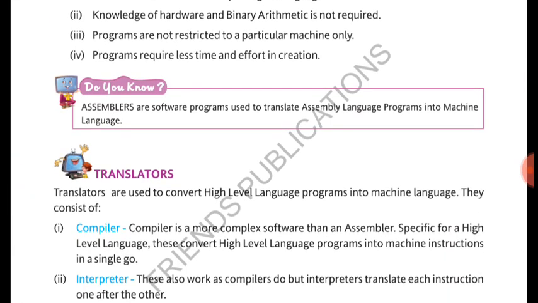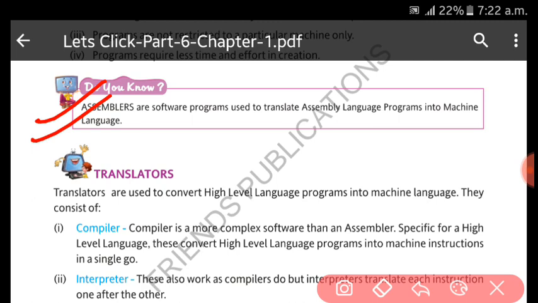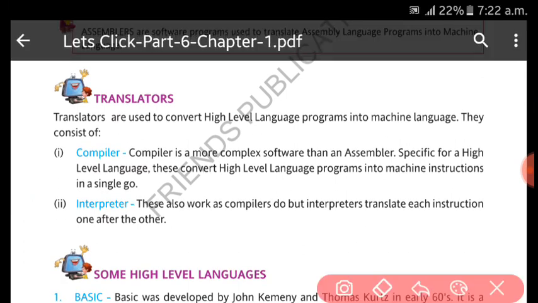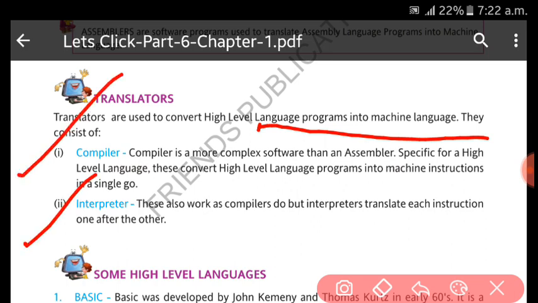So an assembler is also a translator, remember that, which converts assembly language to machine language. If we are writing the program in a high level language, we need a translator. It will convert the programs or instructions into machine language. Generally we use either a compiler or an interpreter. What is the difference? The compiler will convert all the instructions into machine instructions in a single go, all together, and after that it will show the errors, whatever errors are there.